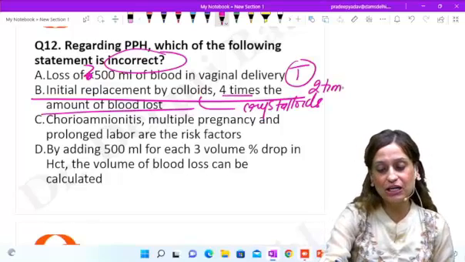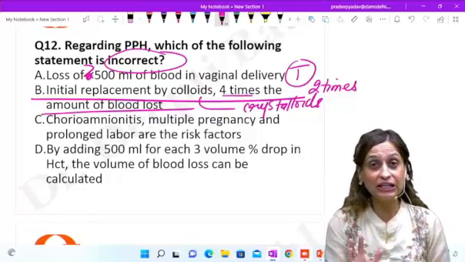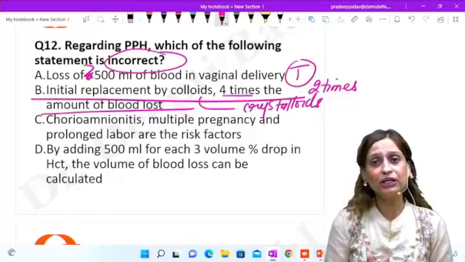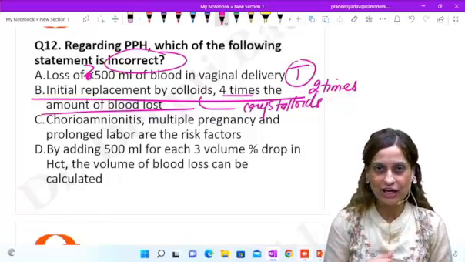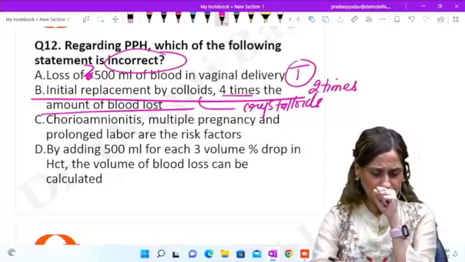It's actually 2 times the amount of blood loss. The safe upper limit is around 3 liters. That is what you can replace, because after that you have to keep a check on electrolytes and coagulation factors, right?